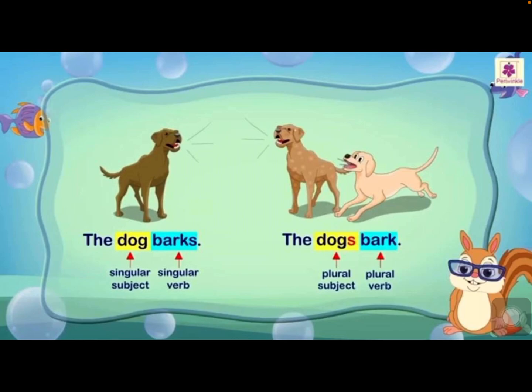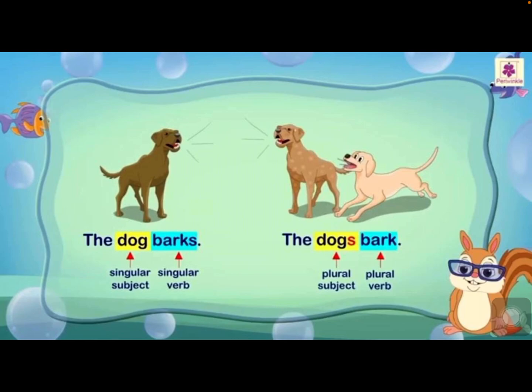The dogs bark. So here, dogs, plural form. So no need to make the verb plural. Already the verb form whatever we are learning is a plural form only. To make it singular, we are adding s. So we write in an as usual way, the dogs bark.